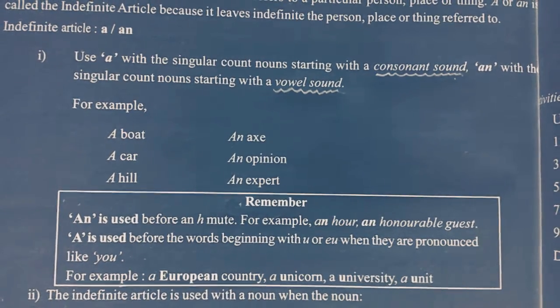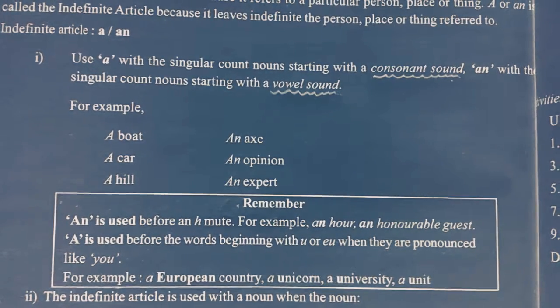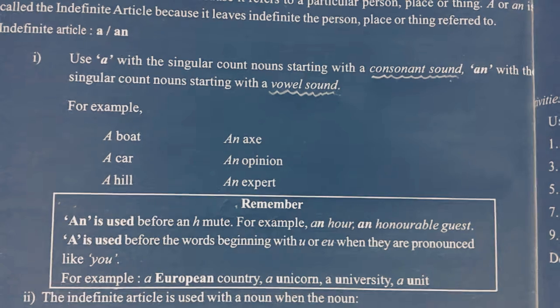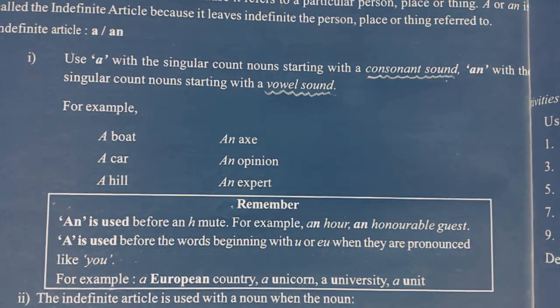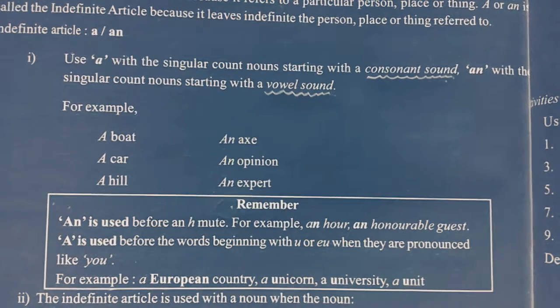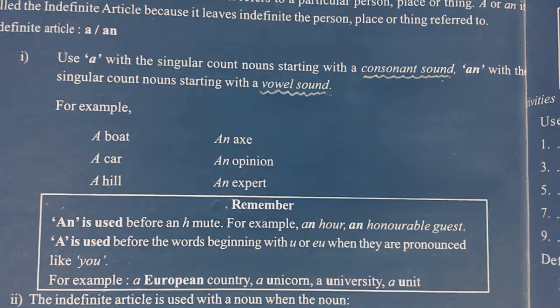An is sometimes used before an h mute. For example, an hour, an honorable guest. A is used before words beginning with the sound of U or EU. For example, a European country, a unicorn, a university, a unit.